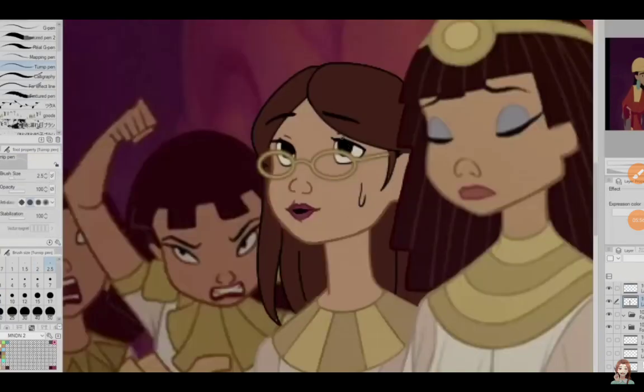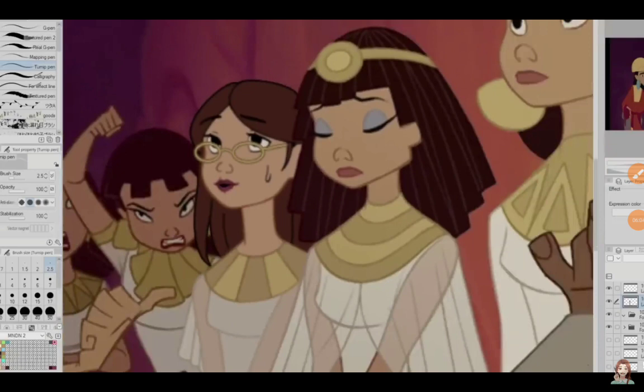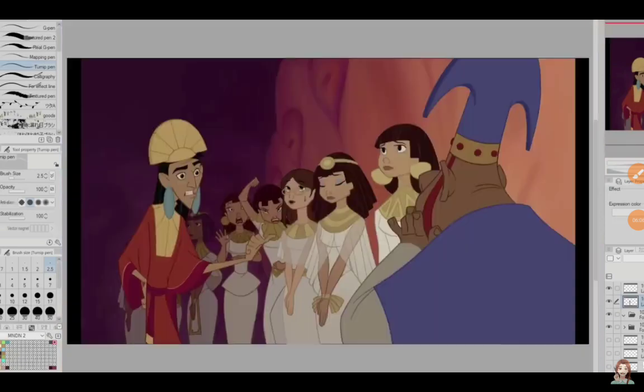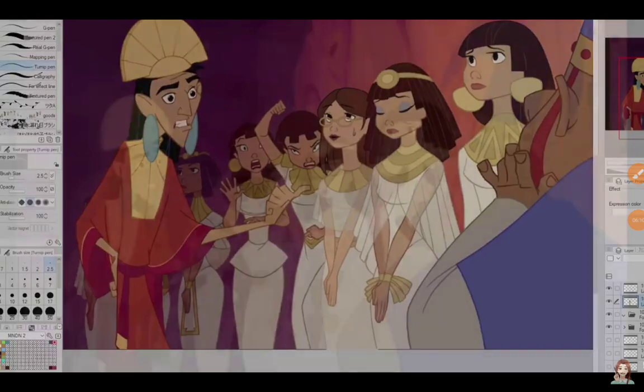The last thing I do is blur out my art a bit so that it fits with the rest of the image. Whenever I take screenshots of older animations, they tend to be a lower resolution. So to help me fit in, I always need to blur out my art a bit.